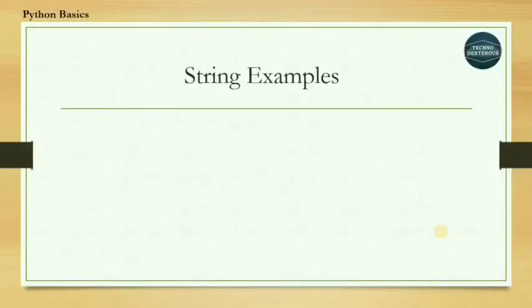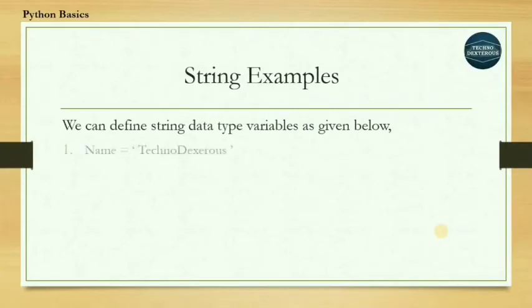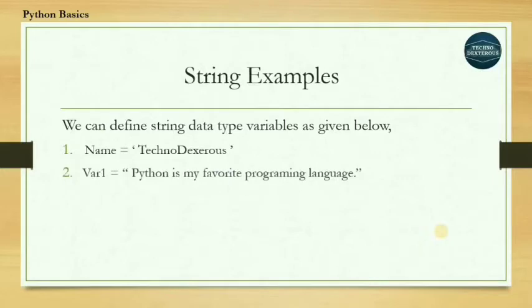String examples. We can define strings as below. name = 'TechnoDexterous'. That means the TechnoDexterous string is assigned to the variable name. We can declare var1 as a variable with the string "Python is my favorite programming language".